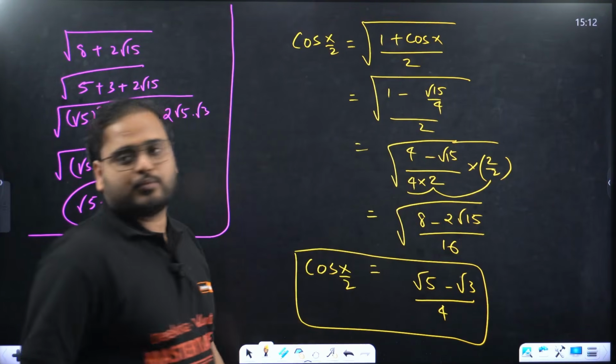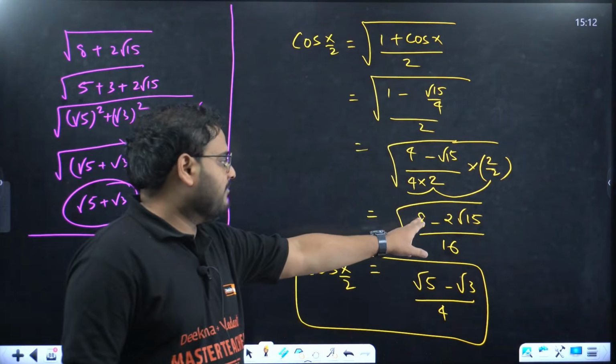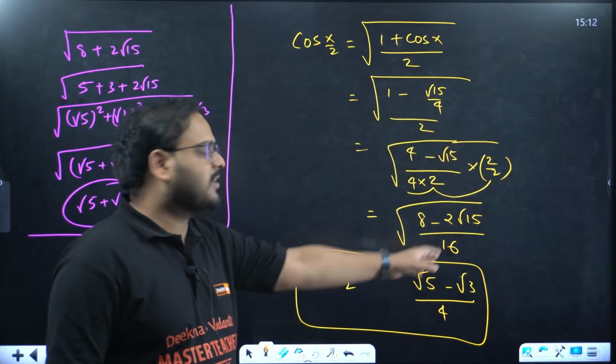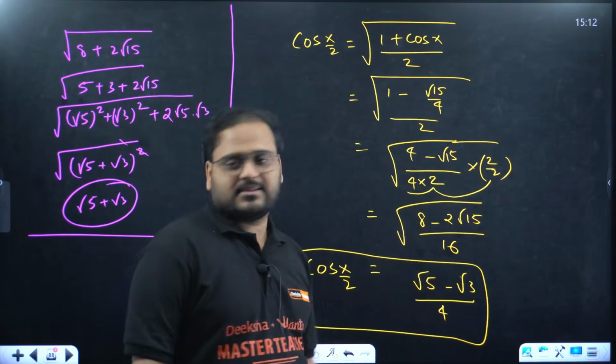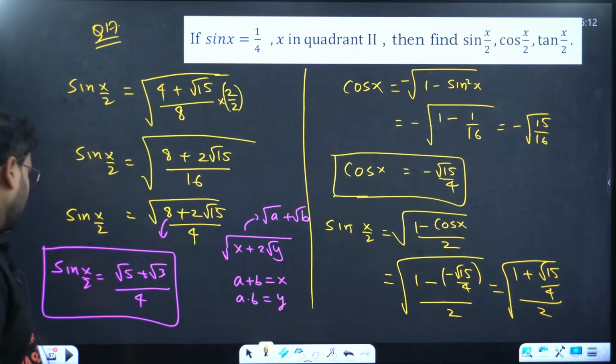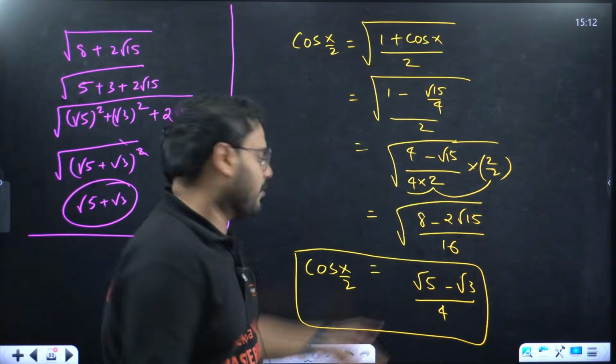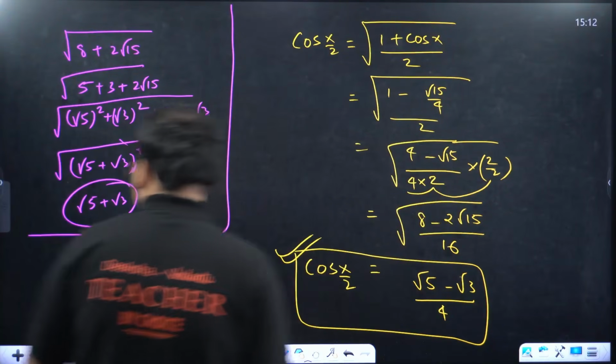Cos x by 2. Correct, right? So this is the same B. 5 plus 3 is 8. 5 into 3 is 15. So here the sign is minus, so right here minus. Root 5 minus root 3 by 4. That's cos x by 2. And it will be positive only, guys, because this is in the first quadrant. That's why we have to take the plus sign over here.